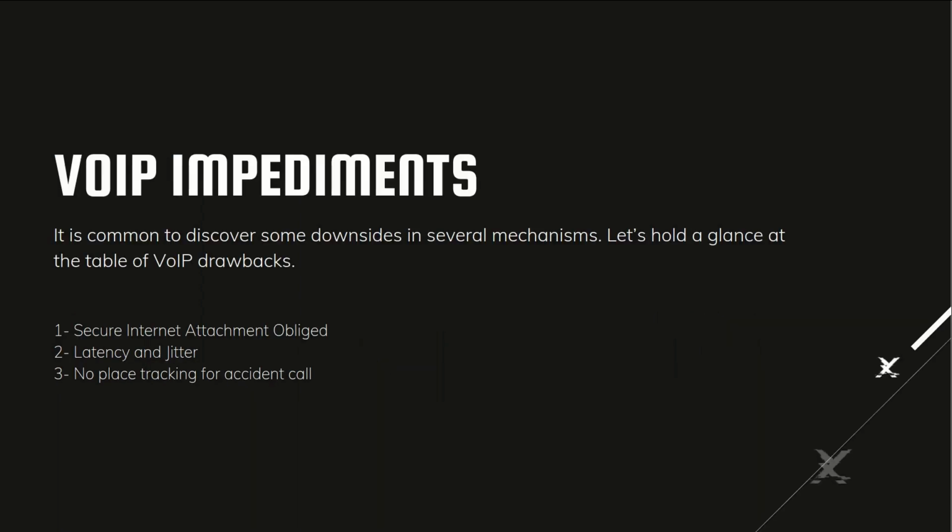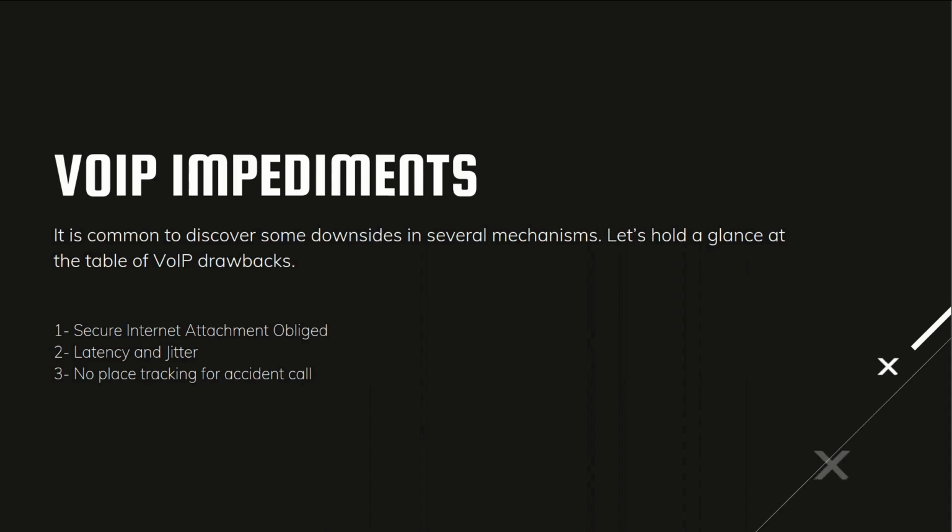VoIP impediments, meaning the disadvantages of VoIP. It is common to discover some downsides in several mechanisms. Let's take a glance at the table of VoIP drawbacks. So the VoIP drawbacks are: a secure internet attachment is obligated. If they don't have a secure internet attachment, and the latency and the jitter are also not proper, and